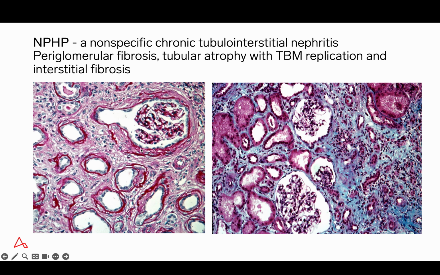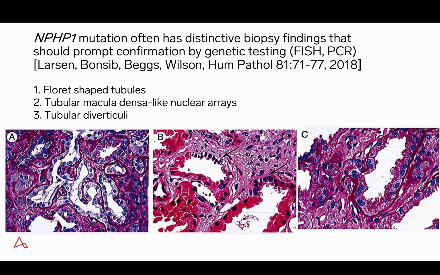Trichrome stain again demonstrates the diffuse interstitial fibrosis. PAS stain highlights the periglomerular fibrosis and also shows the prominent tubular basement membrane duplication. The older literature emphasizes tubular basement membrane replication or duplication as a typical feature of nephronophthisis. However, anyone that's looked at many renal biopsies in patients with CKD of whatever cause knows tubular basement membrane replication is a feature in common with many renal diseases.